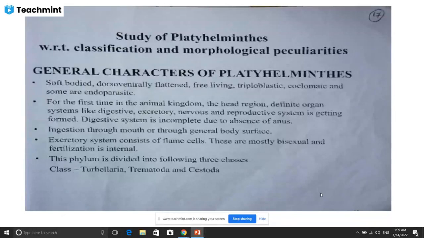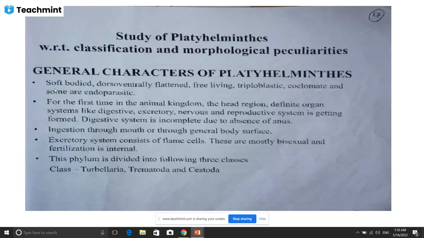Now we study the Platyhelminthes classification and morphological peculiarity. First, we discuss the general characteristic. First, you remember that Platyhelminthes means worm and platy means flat. So, flat worm, they are belonging to this phylum that is called as a Platyhelminthes.